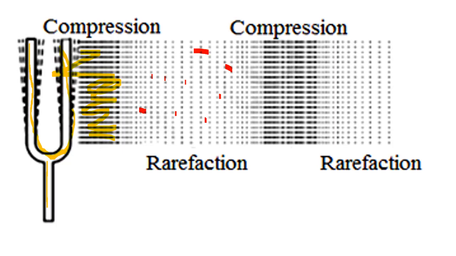Now after rarefaction, again compression, the molecules are compressed. Then again rarefaction, the molecules are spread. So I think now you are clear about compression and rarefaction. When an object vibrates, a series of compressions and rarefactions is created.